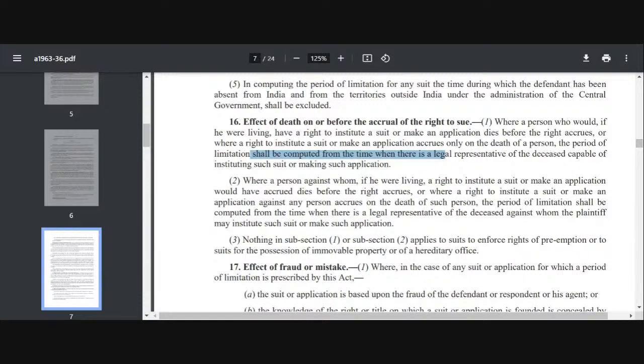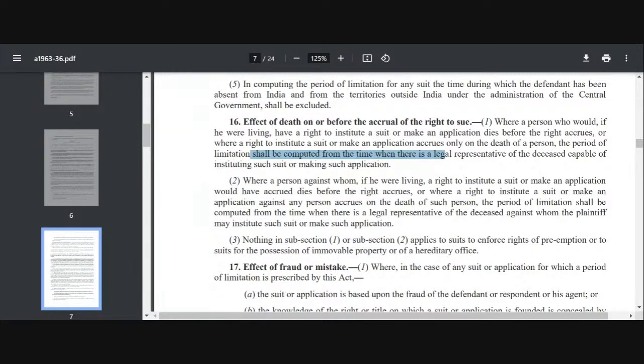And if the person is living, or if the right has come to him after the death, and if he were living, a right to institute a suit or make an application would have accrued. Now look, you will see the same things in both, and you will feel that ma'am, both are the same. But tell me, what is the difference between clause 1 and clause 2 in section 16?